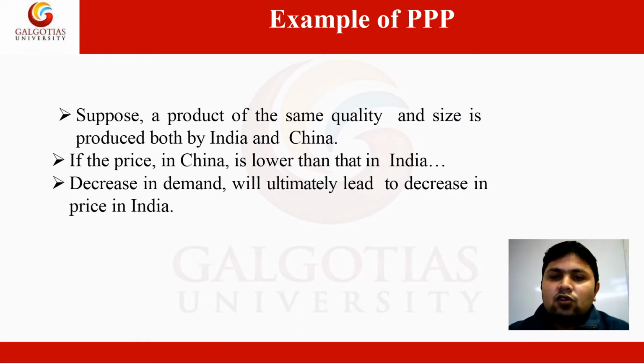Now, examples of purchasing power parity. Suppose a product of the same quality and size is produced both by India and China. As per the theory, if measured in a common currency, the price of the product in India will be equal to that in China. If the price in China is lower than that in India, then demand for the product will increase in China and decrease in India. Decrease in demand will ultimately lead to a decrease in price in India till they equate each other.